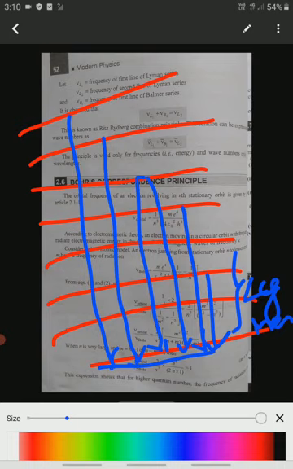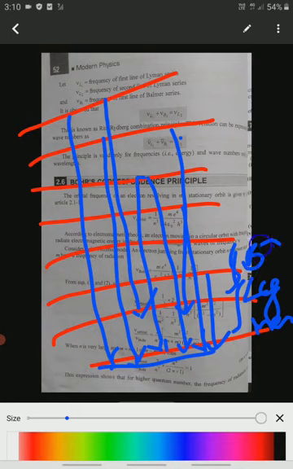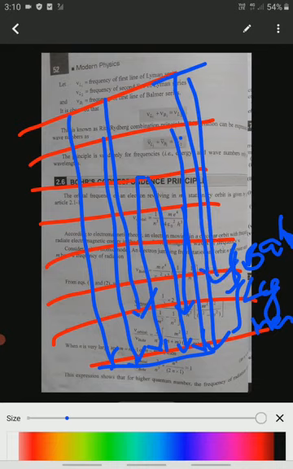If electrons move from a higher energy level to the second energy level, we get the Balmer series. If they move from a higher energy level to the third, we get the Paschen series. For the fourth, Brackett, and for the fifth energy level, Pfund series.